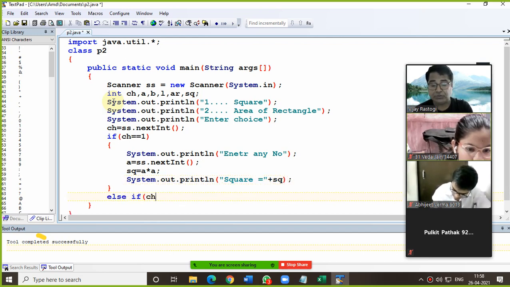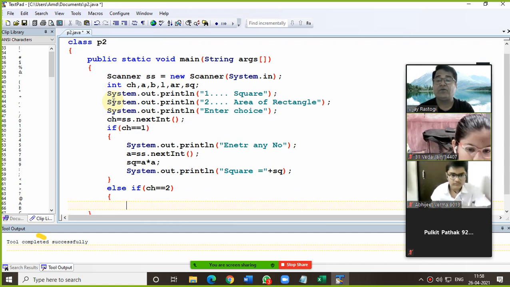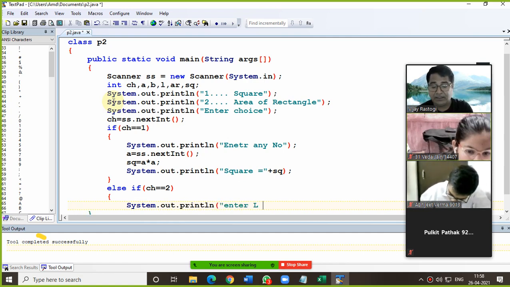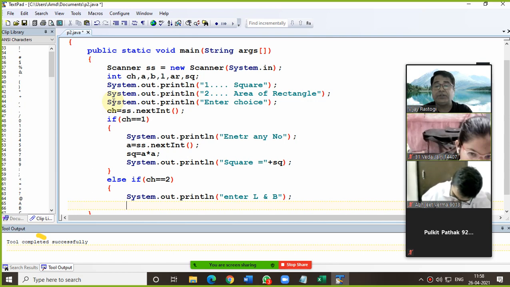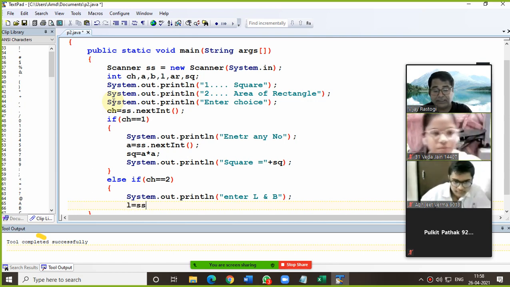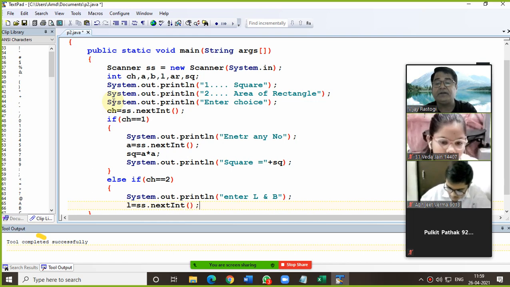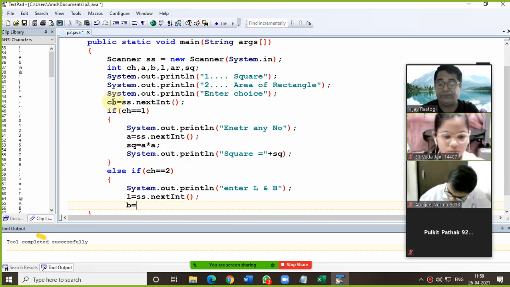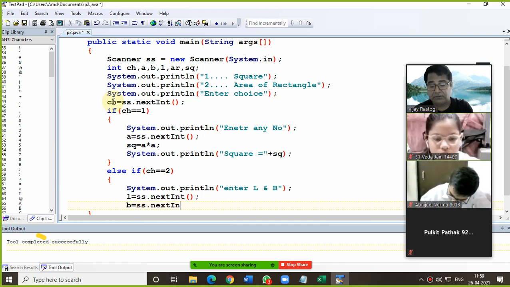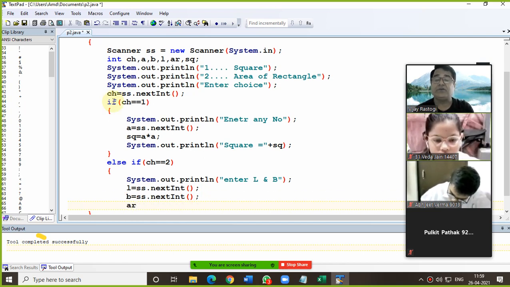If choice is 2, that means the user has entered 2. In that case, we are supposed to generate the area of rectangle. For that, you will ask the user to enter length and breadth, and those variables we are going to use like l equals to ss dot next int, and b stands for breadth, and then area equals to length into width.